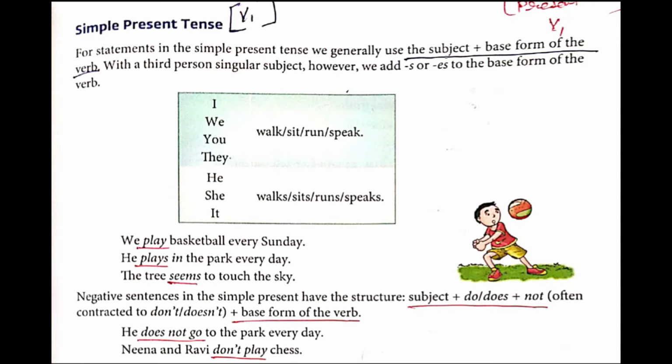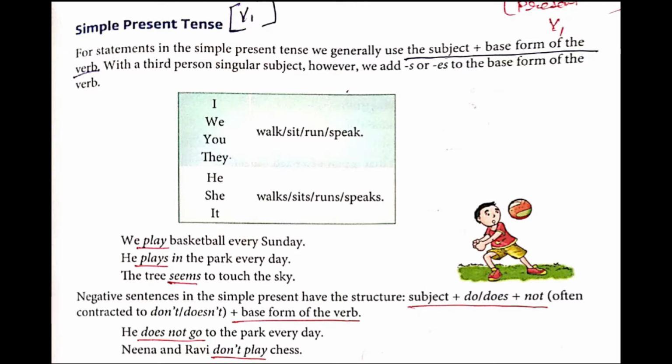Next is Nina and Ravi don't play chess. Please underline don't play. Don't plus play. Notice that the verb is used in the base form after doesn't or don't, even when the subject is in the third person singular. So here why will play only come and why will go come? Because it is a negative.